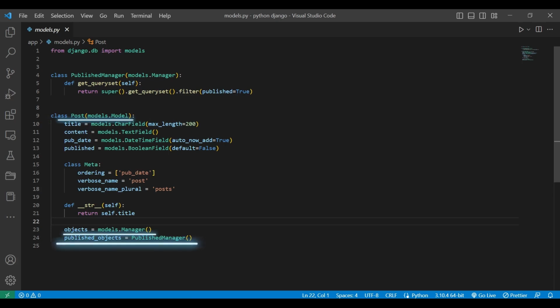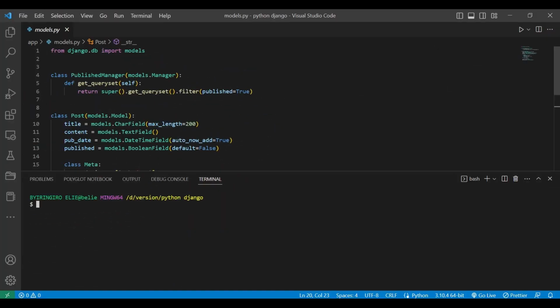By setting objects equals models.Manager and published objects equals published manager in the post model, the custom published manager becomes the default manager for the post model, and it inherits all the settings defined on the parent models.Manager, including any custom methods defined on the parent manager. This allows the published manager to access and use any methods or settings defined on the parent models.Manager, as well as any methods or settings defined on the post model itself. Here's how you can demonstrate this behavior using the Django shell.